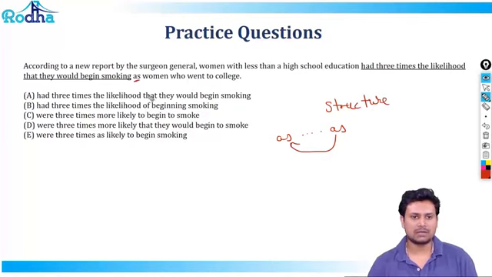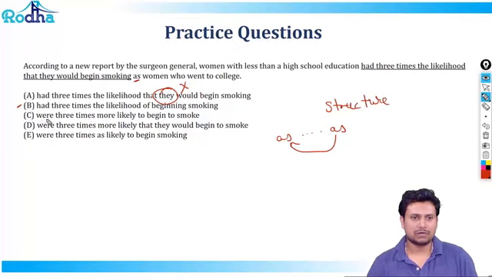Had 3 times the likelihood that they would begin smoking. Had 3 times the likelihood of beginning smoking. This women with, so this they is unnecessary because you already know that you're referring to women. So this is not needed. So that's gone. According to new report by Surgeon General, women with less than a high school education had 3 times the likelihood of beginning smoking. Likelihood of beginning smoking as women. Okay. So this structure will park it.